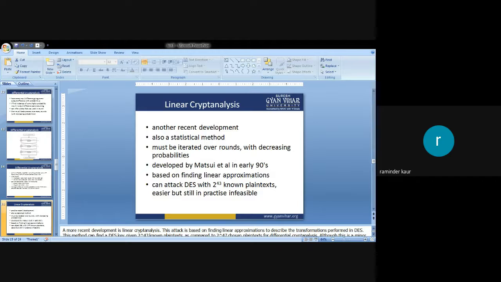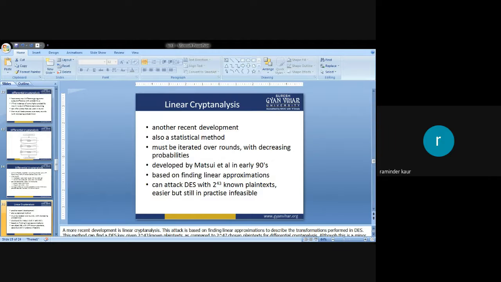Moving forward, it is a recent development. It is a statistical method. A statistical method is concerned with mathematical calculations. Now, what are the mathematical calculations?